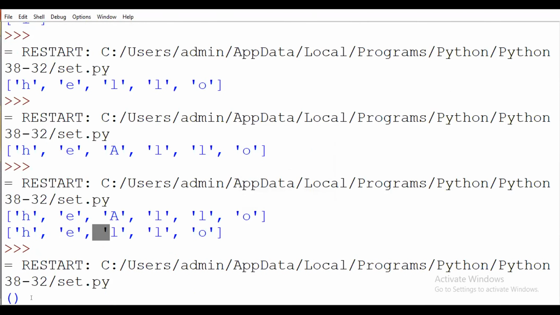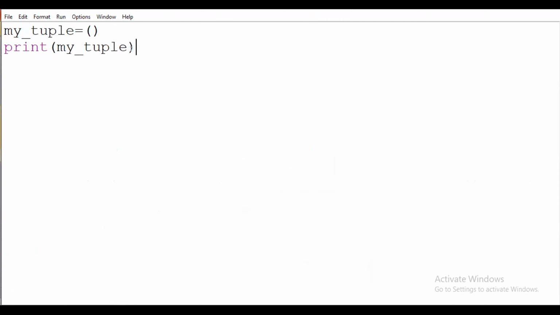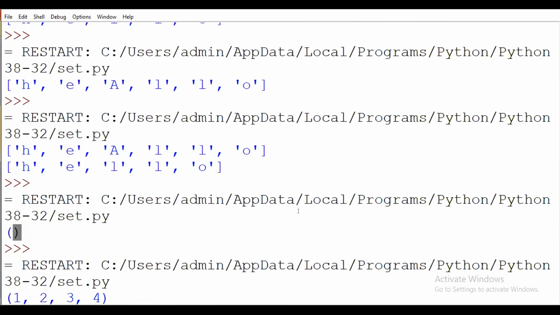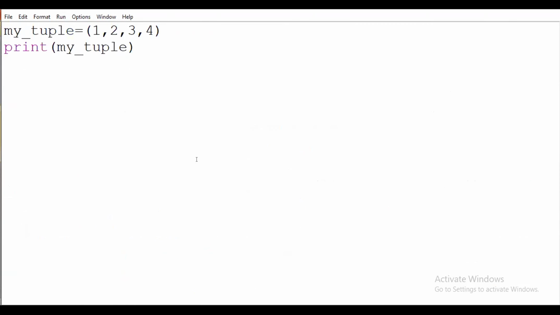So now nothing will be there. My tuple will be empty, because at the start I am not putting any value in my tuple. So here I will put some integer values in my tuple. These will be the values which are present in my tuple.